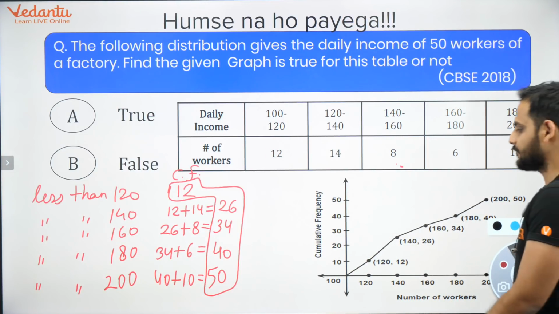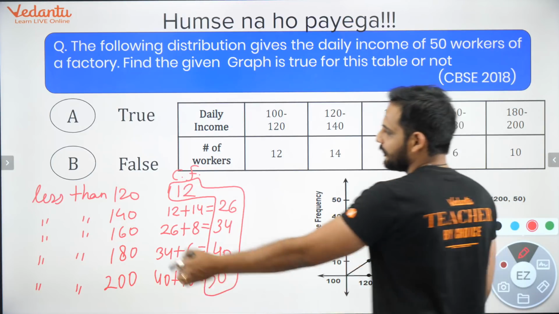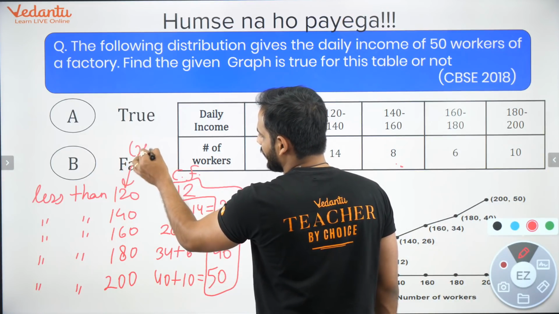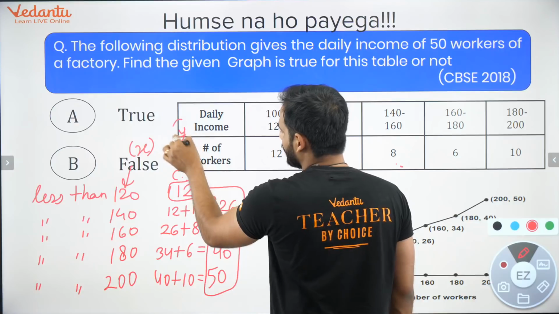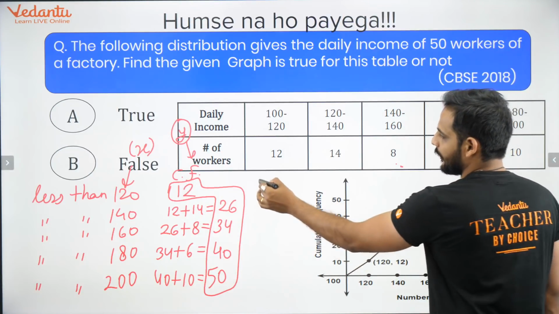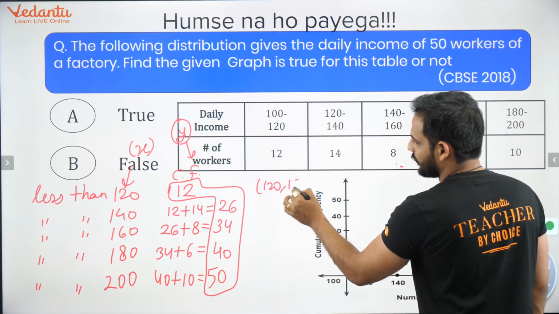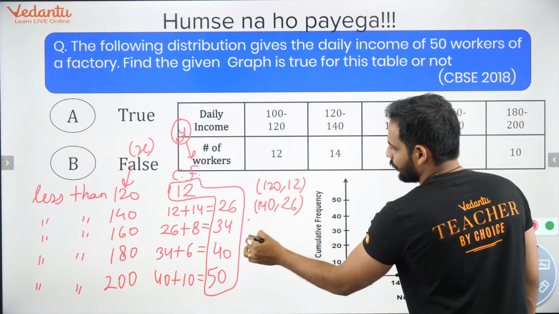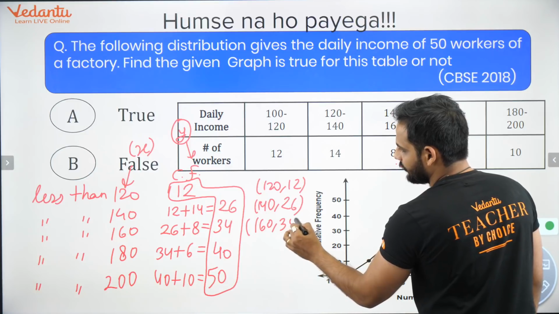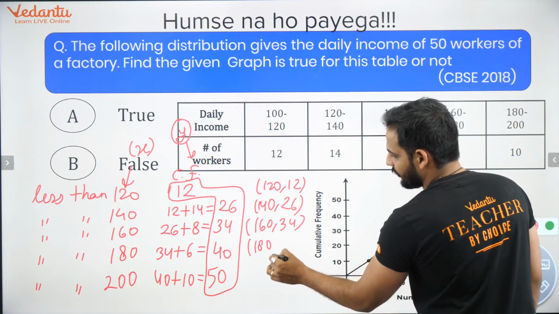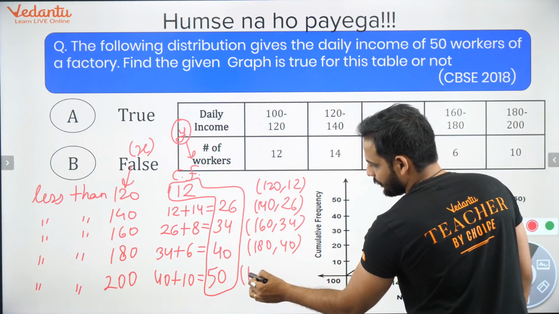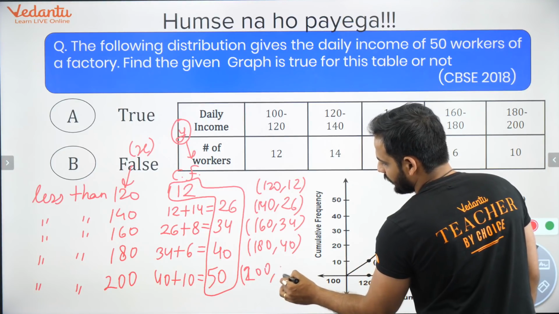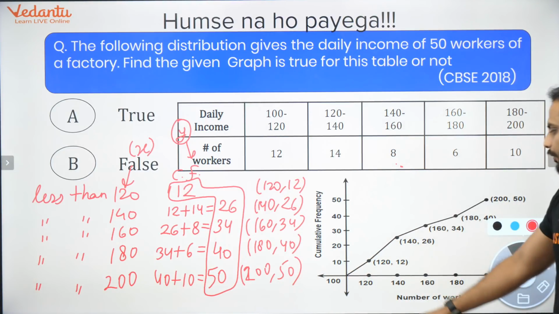Now we need to plot these points. These values will be on your x coordinate, these values will be on your y coordinate. So the first point we need to plot is (120, 12), (140, 26), (160, 34), (180, 40) and (200, 50). Let's see whether these points are plotted or not.